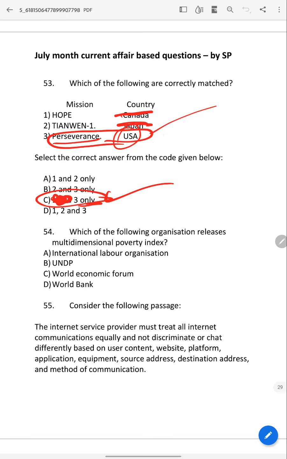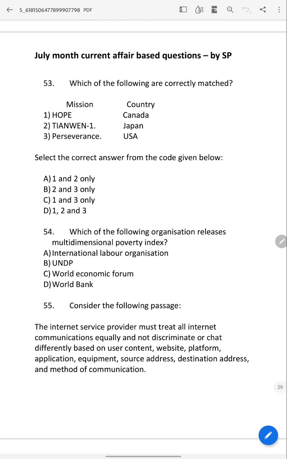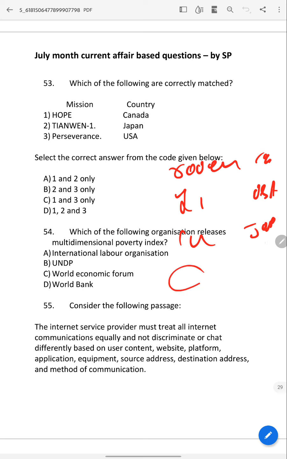At present, how many rovers does USA have on Mars? Two. One is InSight, one is Curiosity. These two you should know, because tomorrow UPSC may ask like this: rovers, countries, InSight, Curiosity, USA, or Japan or something, and a Chinese name will be there, some name I forgot, and China.